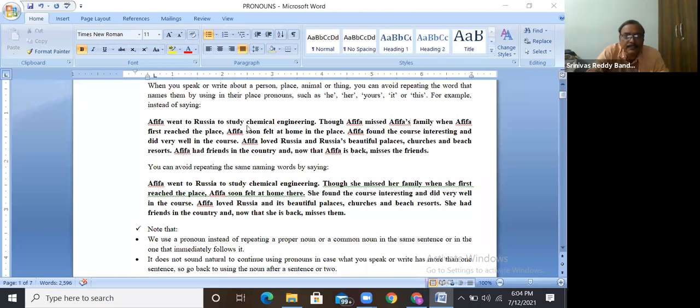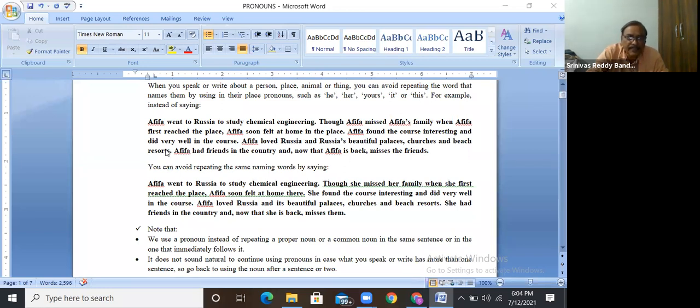See the example. Afifa went to Russia to study chemical engineering. Though Afifa missed Afifa's family. So here, these are repeated. When this name is repeated, in the place of Afifa, you can say she. Instead of Afifa's family, her family.